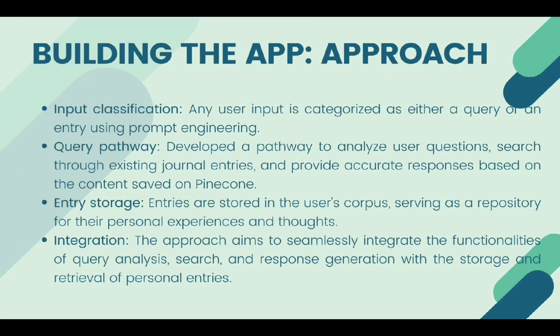If it was categorized as a query, it would initiate a sequence where the previous journal entries would be searched for on the vector database on PineCone, and then retrieved, and then a proper response would be generated based on that. And if it was a journal entry, it was just embedded and then stored on the vector database.